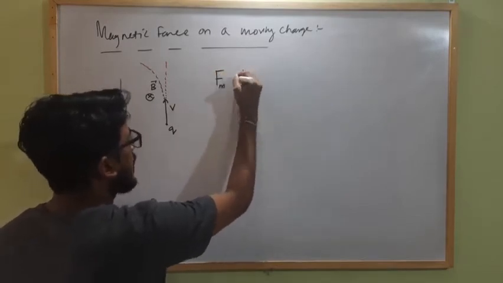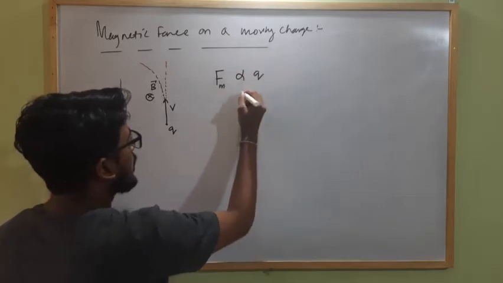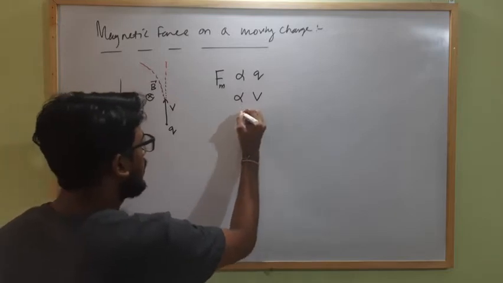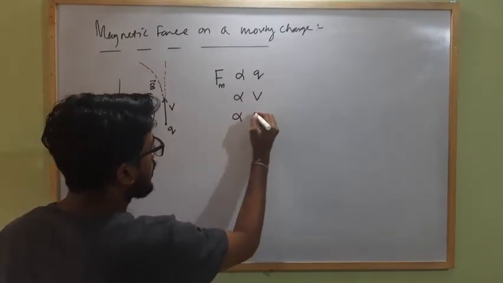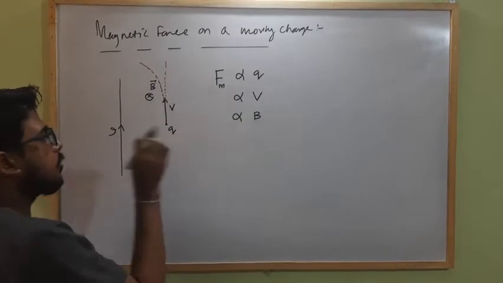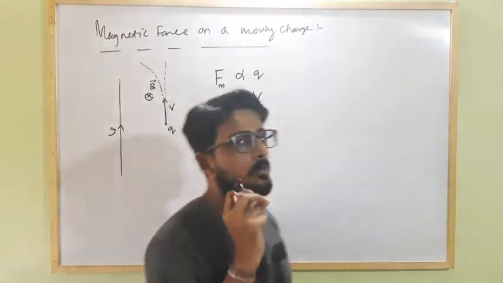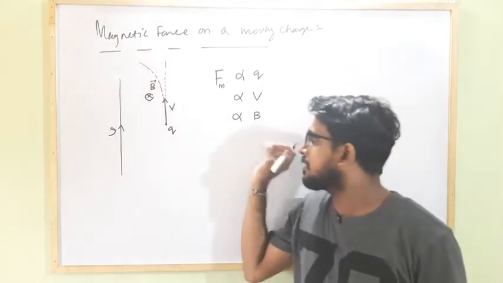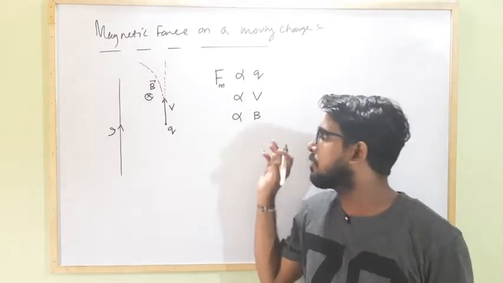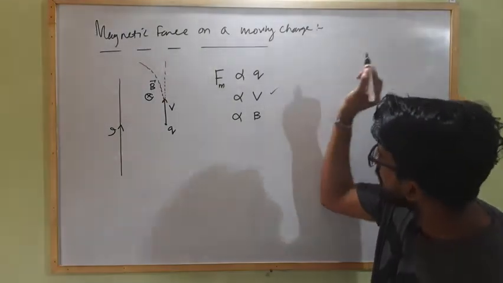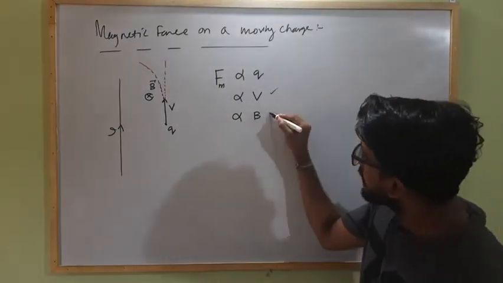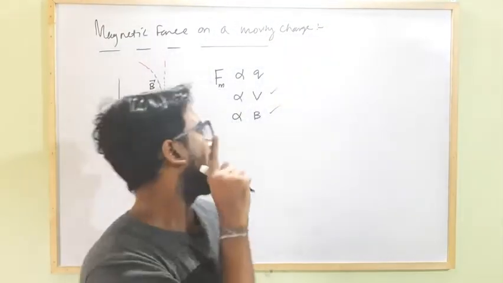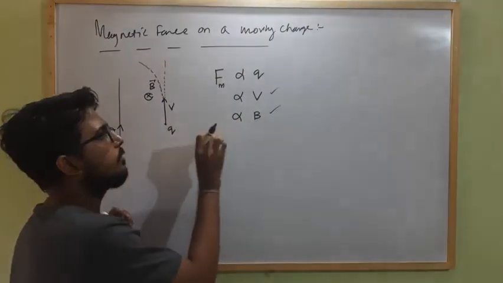This force is directly proportional to the amount of charge, and also directly proportional to the speed of the moving charge. It is also directly proportional to the strength of the external magnetic field. It was also observed that when the charge is moving parallel or opposite to the direction of the external magnetic field, that is, when the angle between the velocity of the moving charge and the direction of the external magnetic field is 0 or 180 degrees, there will be no effect of the external force on the moving charge.